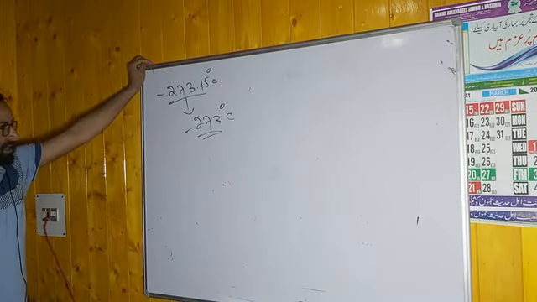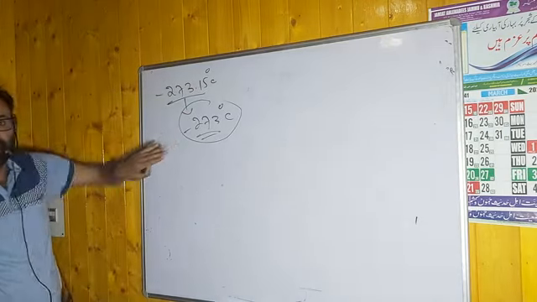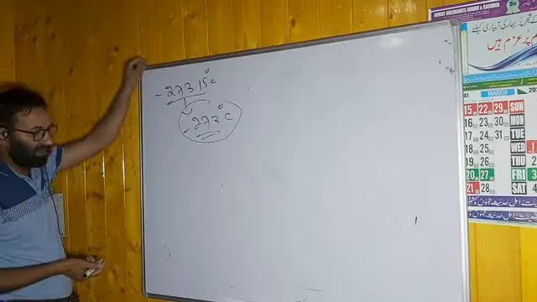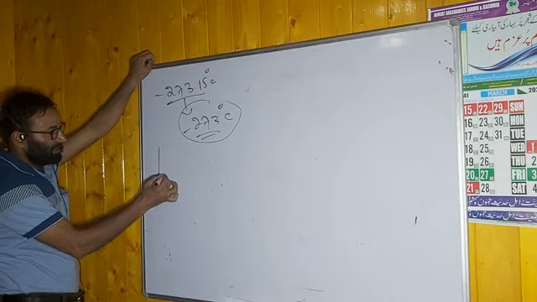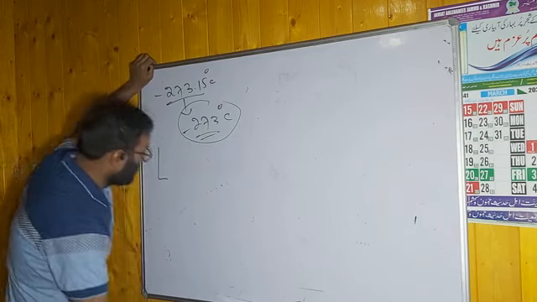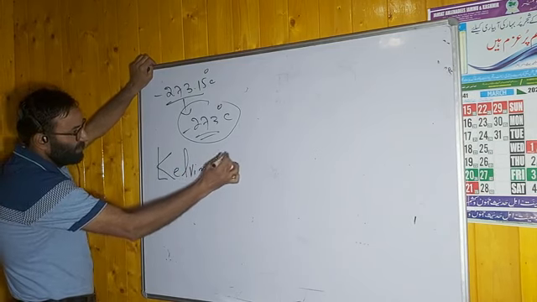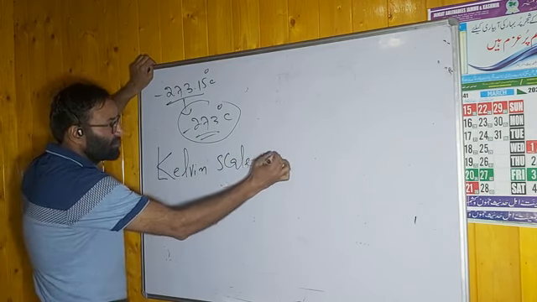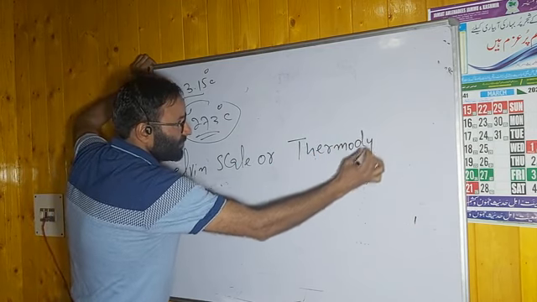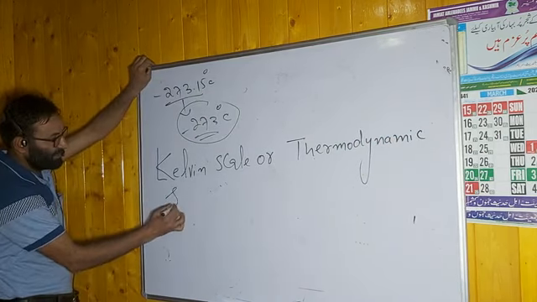Then what came next? This minus 273 degrees Celsius has been converted into Kelvin by Lord Kelvin. He put forward a scale, that is the Kelvin scale. Remember this point, the Kelvin scale, or the thermodynamic scale.